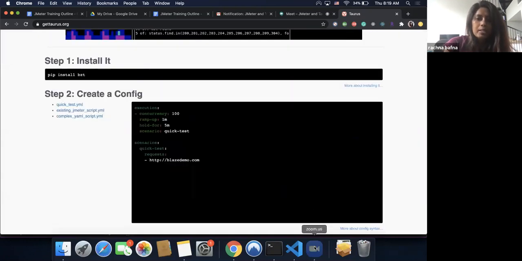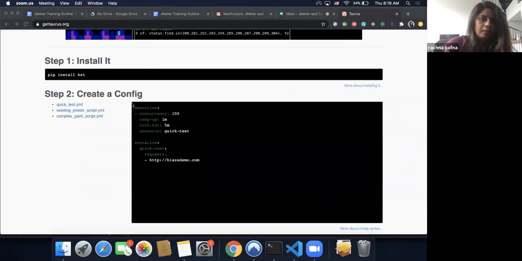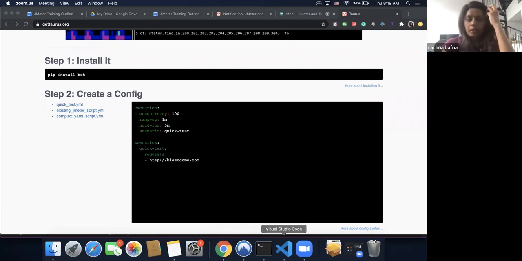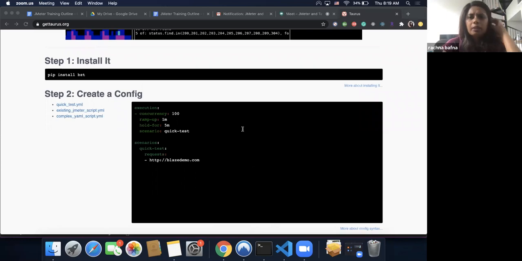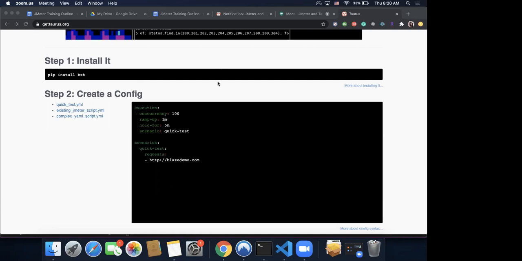So can you guys confirm that we all have Taurus and JMeter working? For those who are struggling, just let me know so that I can help you. Yeah, now it's running my quicktest.yaml. So once that's done, then I have to test JMeter, right? Yeah, now you'll find the JMeter. Even if you terminate the test with Control C, you should be good to go.